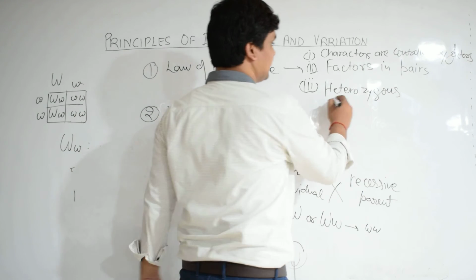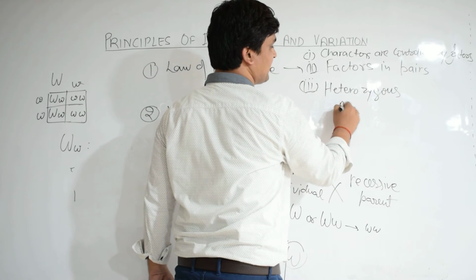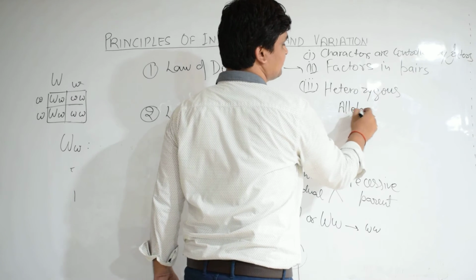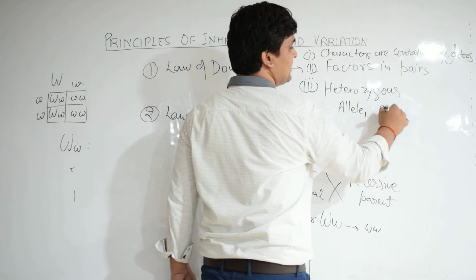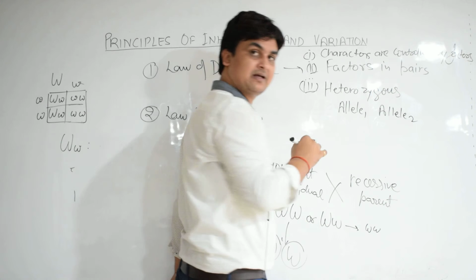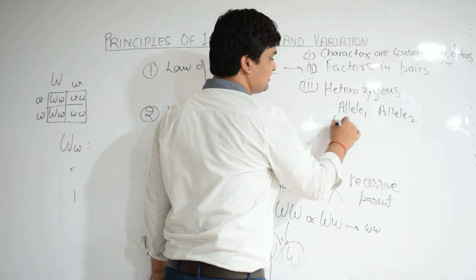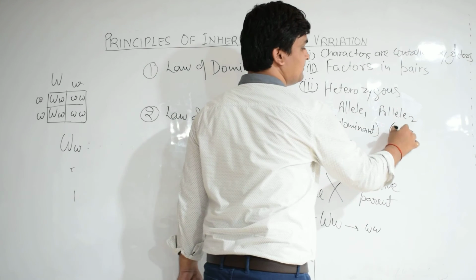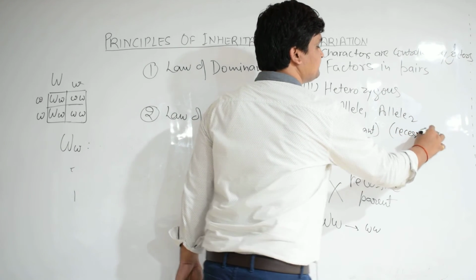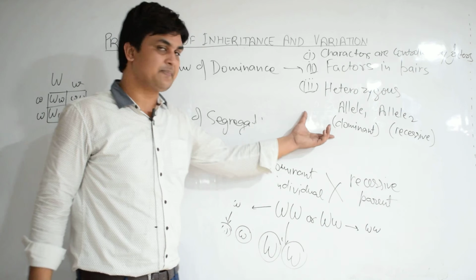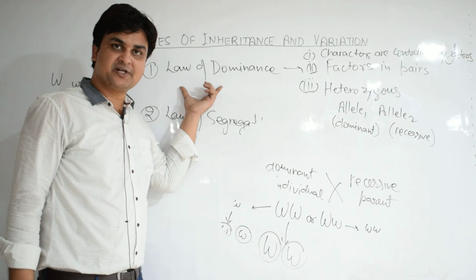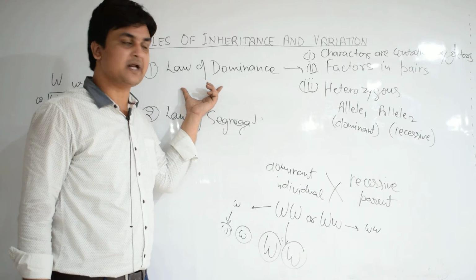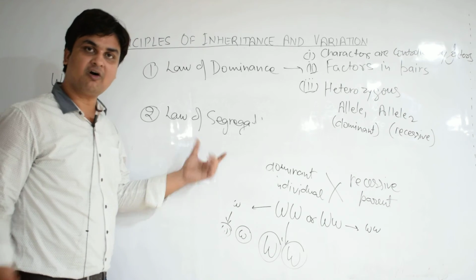So, a heterozygous individual contains two types of factors, or we can say two types of alleles, allele 1 and allele 2. Now, this allele 1 will be dominant and the allele 2 will be recessive. This is the typical definition of the law of dominance.